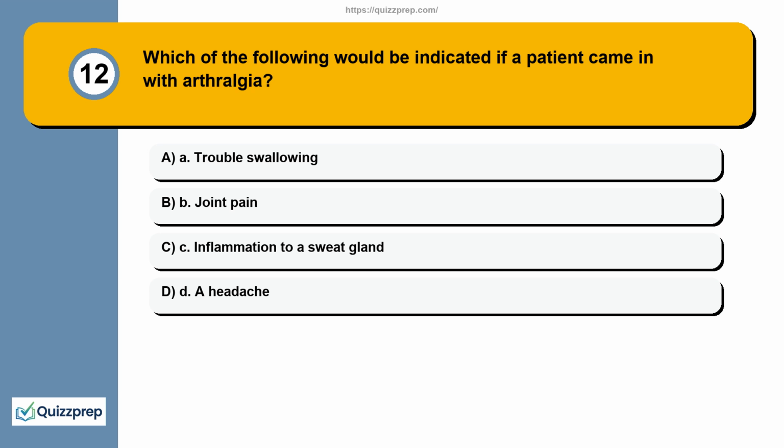Question 12. Which of the following would be indicated if a patient came in with arthralgia? A. Trouble swallowing. B. Joint pain. C. Inflammation to a sweat gland. D. The headache.